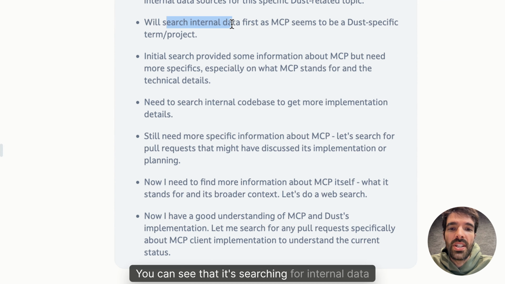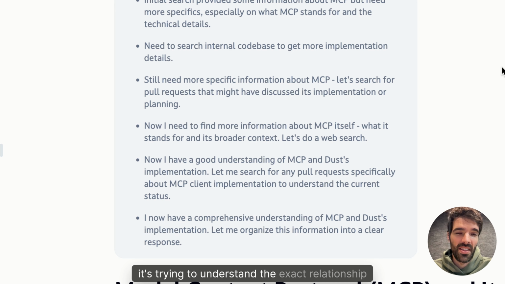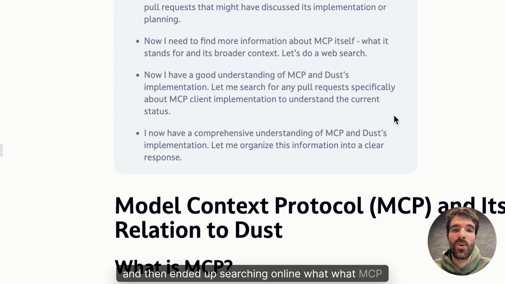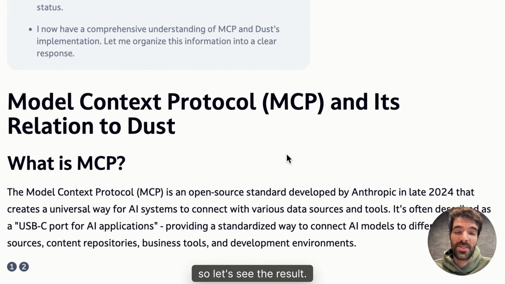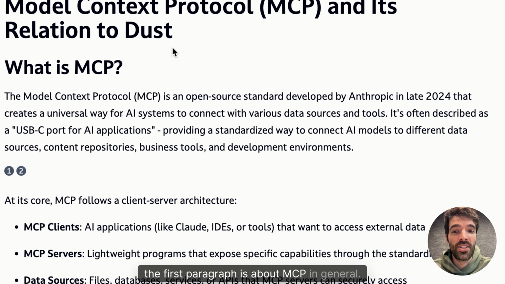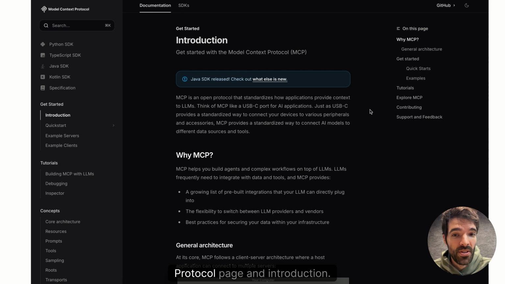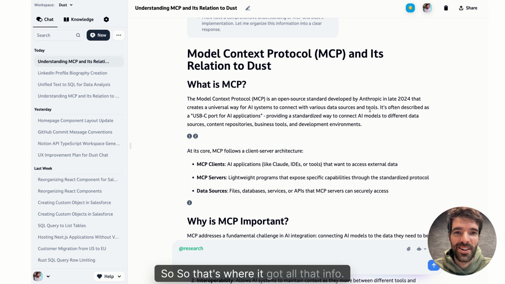You can see that it's searching for internal data. It's trying to understand the exact relationship between MCP and Dust, and then ended up searching online what MCP actually is. So let's see the result. The first paragraph is about MCP in general, and if we click on the sources, you can see that it's opening the Model Context Protocol page and introduction. So that's where it got all that info.